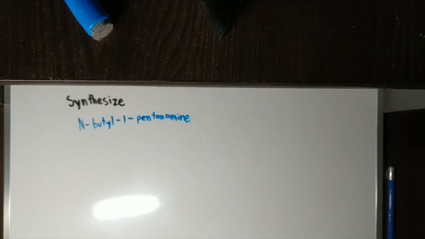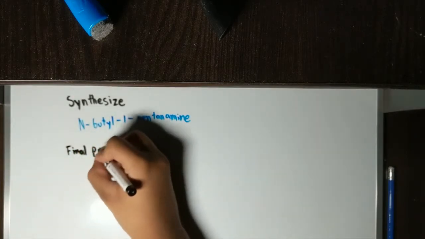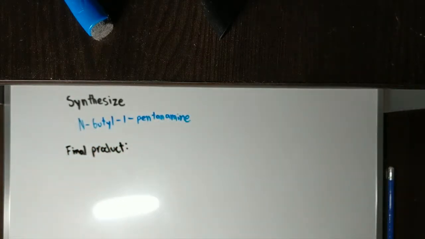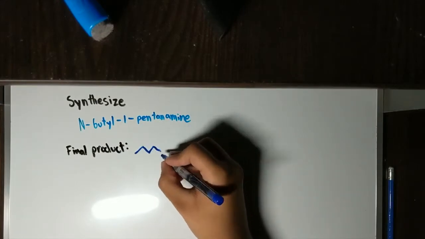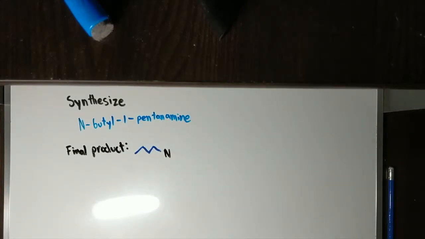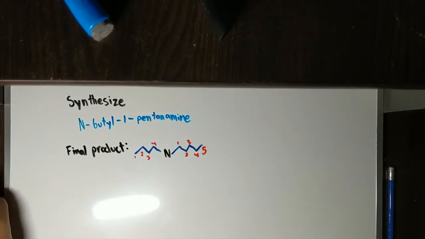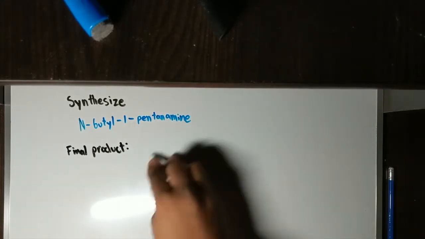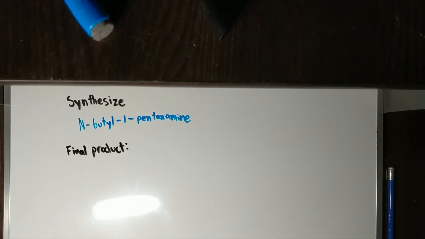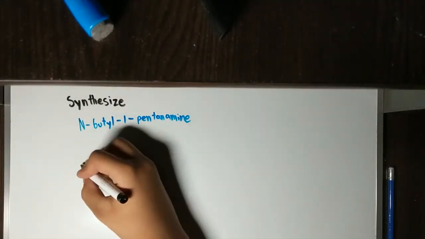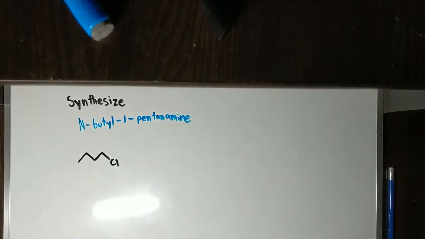Strap yourselves in. Now we're talking about the synthesis of an amine. Here we have an example, N-butyl 1-pentamine. This is how the final product looks. There's a butyl on the left and there's going to be a pentane on the right. There's a 5 carbon chain on the right and then a 4 carbon chain on the left. The 4-carbon chain in this case is the shortest one, so it's going to be our side chain. Let's just get started on our side chain first. Now we're going to create this side chain using 1-chlorobutane.